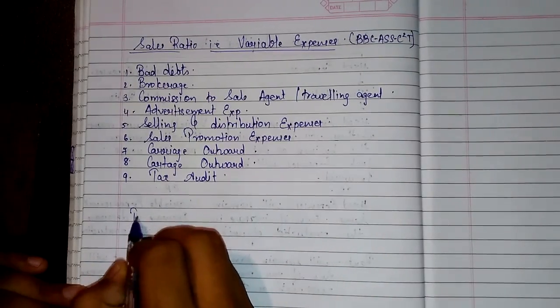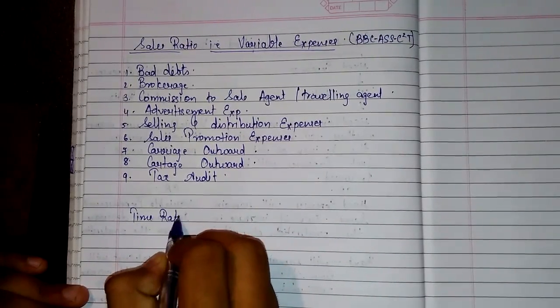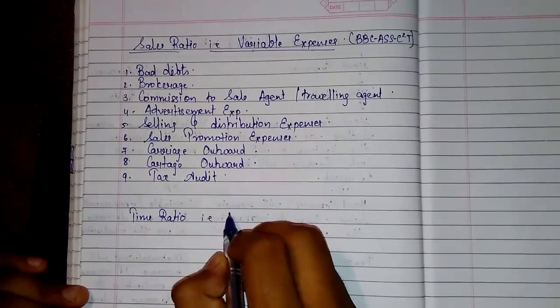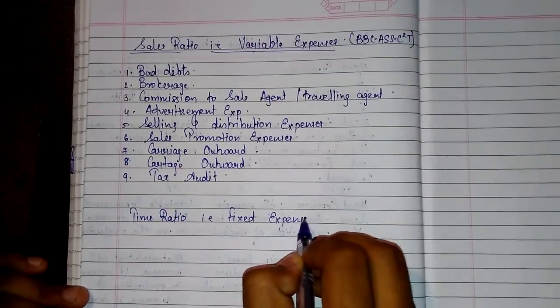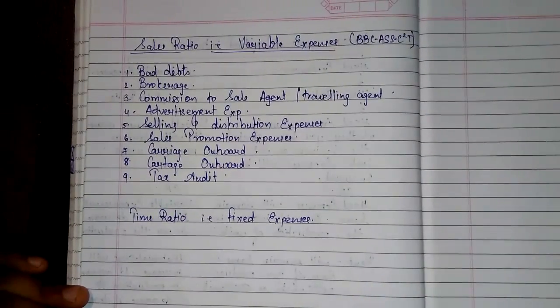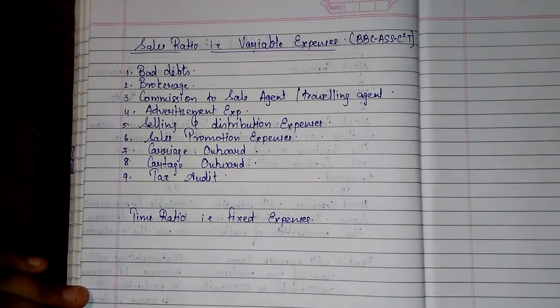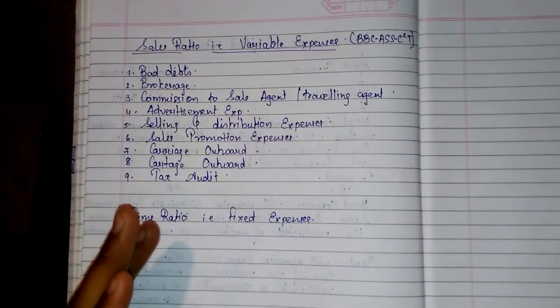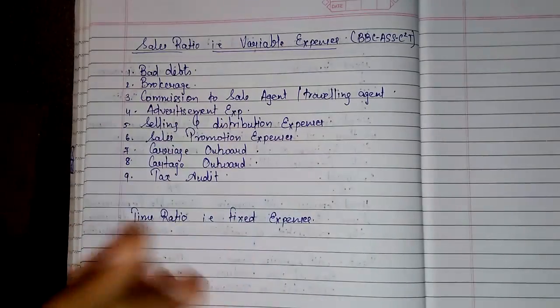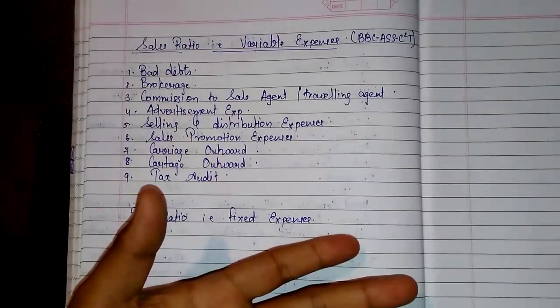Now we'll see time ratio, that is fixed expenses. Take an example of a salary. You're giving a salary to an employee. If he makes 10 products, he'll get 20 rupees salary. If he makes 15 products also, he'll get 20 rupees salary. So it is fixed.